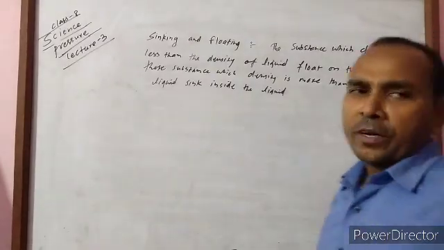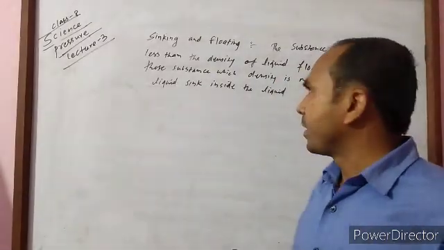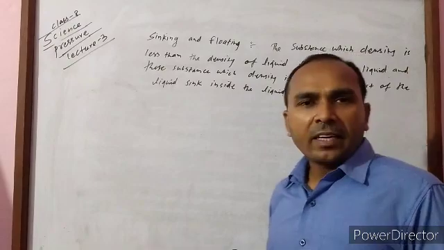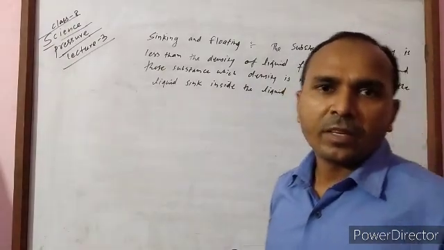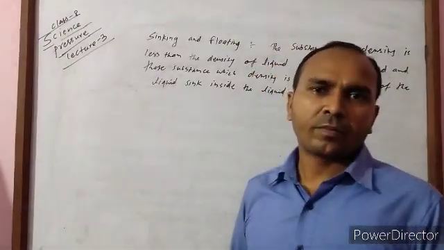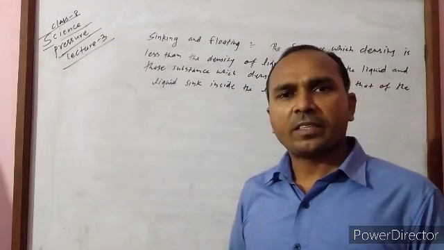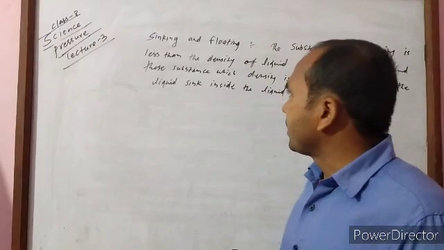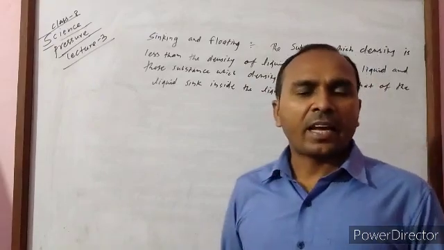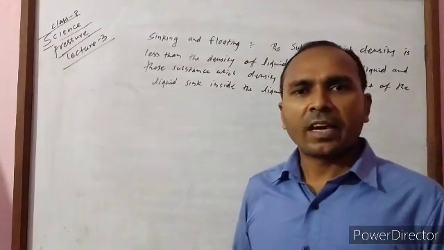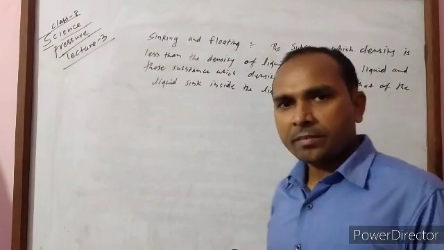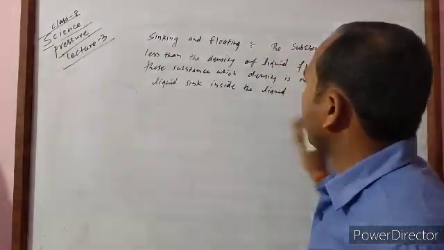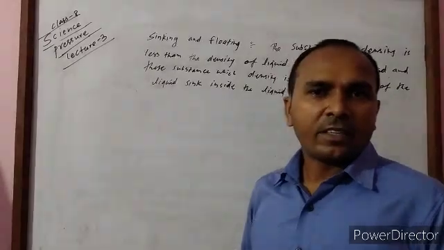This sinking and floating we can also define in terms of relative density. If the relative density is more than 1, then that type of substance can sink in water. But a substance having relative density less than 1 can float on water. Okay, this way sinking and floating happens.